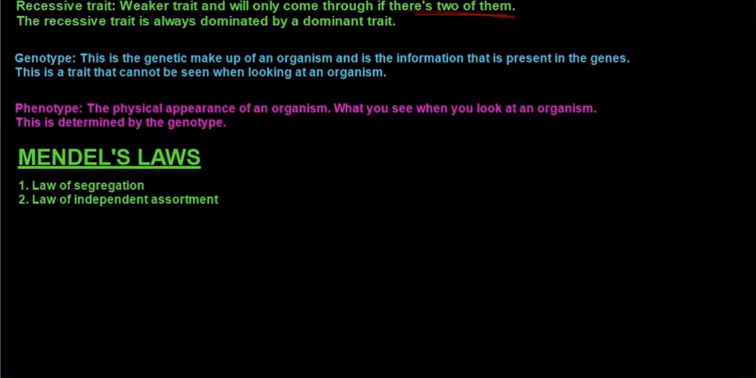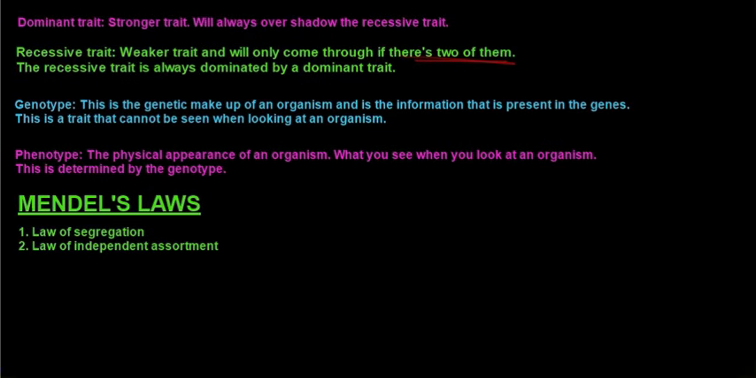The next two definitions that we'll be looking at are the genotype and phenotype. A genotype is the genetic makeup of an organism and is the information that is present in the genes. So geno stands for genes. This is a trait that cannot be seen when looking at an organism.